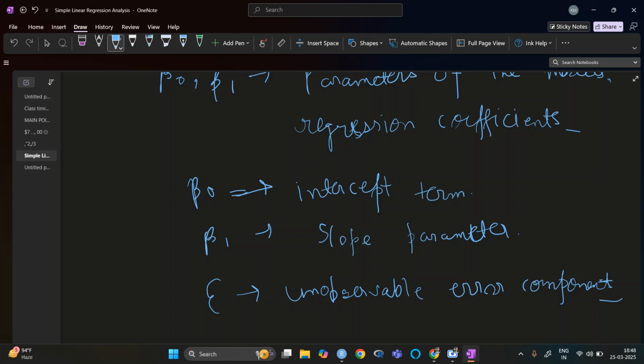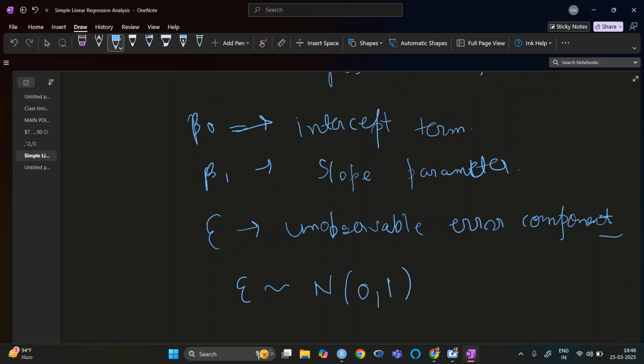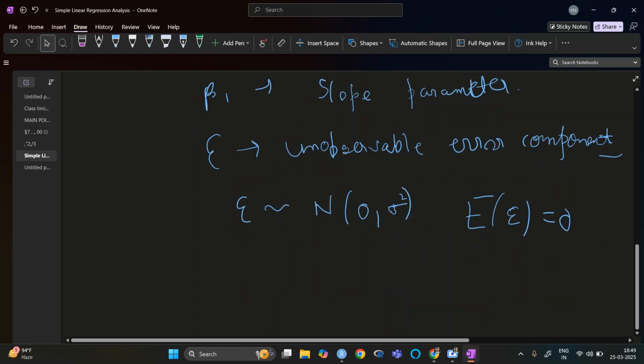This one is random, so currently we are taking that epsilon follows normal 0, 1. Later on we can change it, let's say normal 0 comma sigma square, if I take variability as sigma square. In the very simple one, we just take this as 1. So that means the expected value of epsilon is 0 and the variance of epsilon is sigma square.